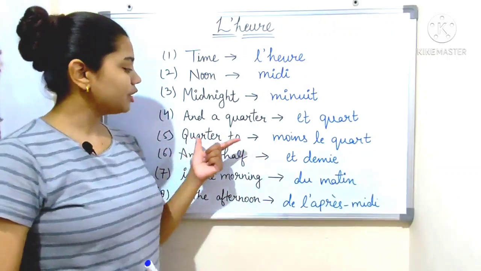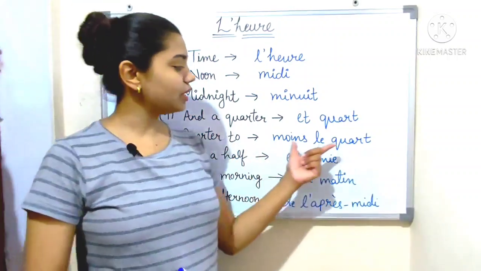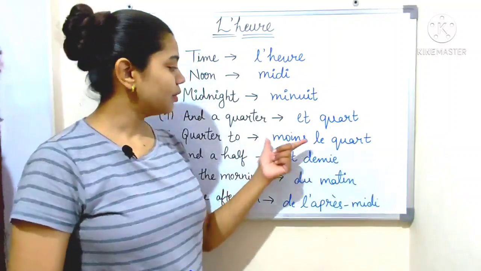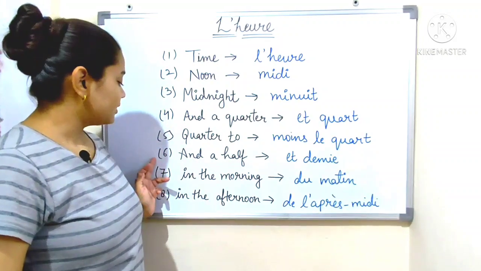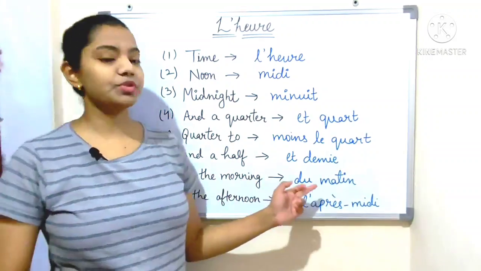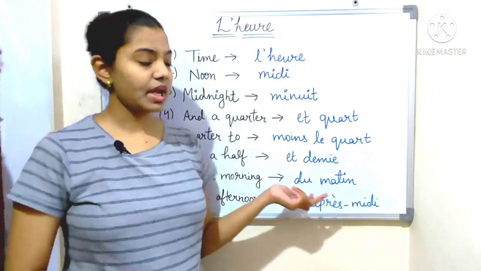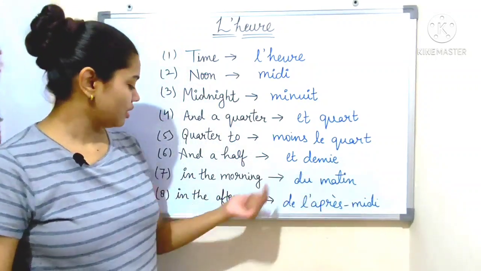Now fifth is "quarter to", which means moins le quart. And number six is "and a half", which means et demi.